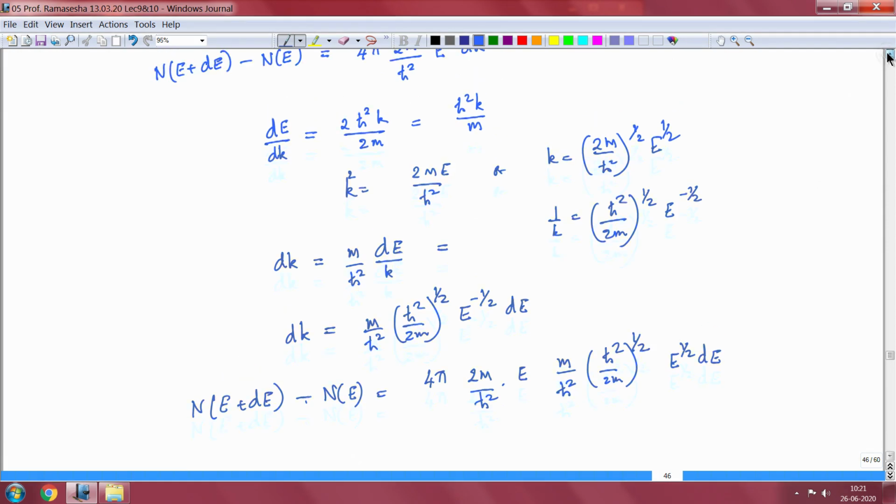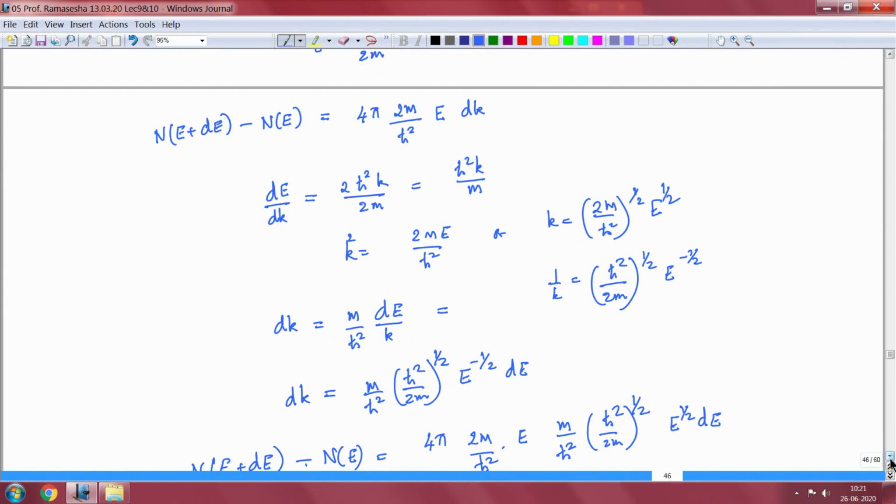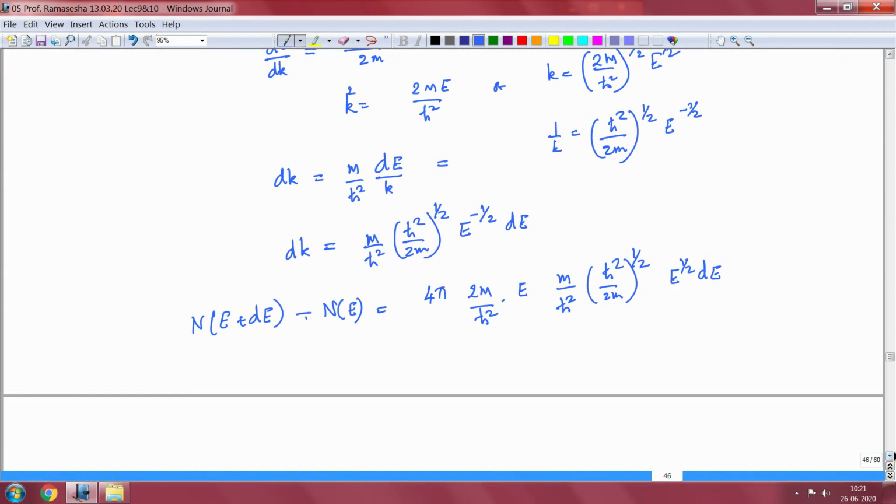Because I have an E here, 2m upon h cross squared times E, so that into E to the minus half will give me E to the power plus half. Let me do it in 2 steps. So this is E to the minus half, so this will give me 8 pi times m by h cross squared, h cross squared by 2m to the power half, E to the power half dE.